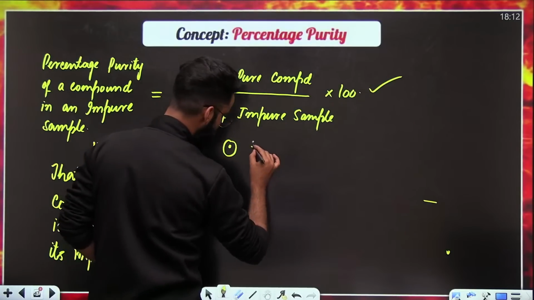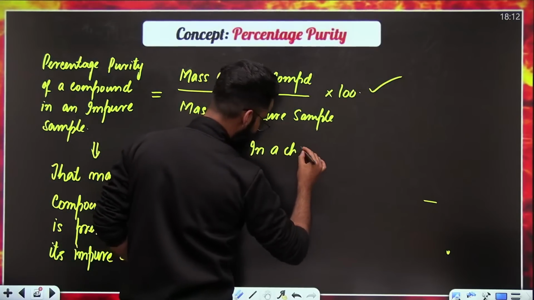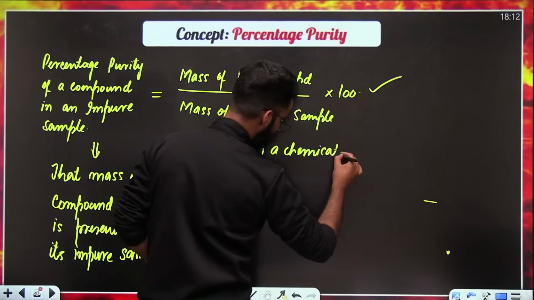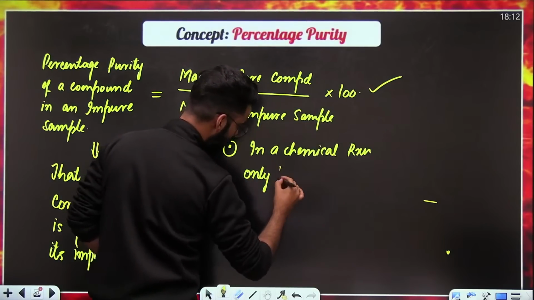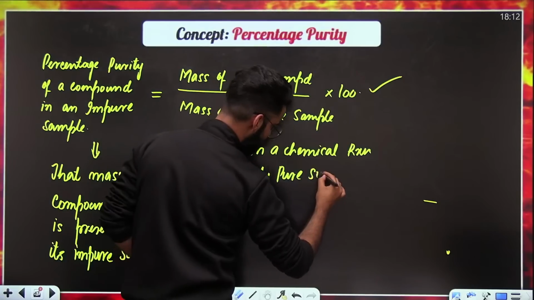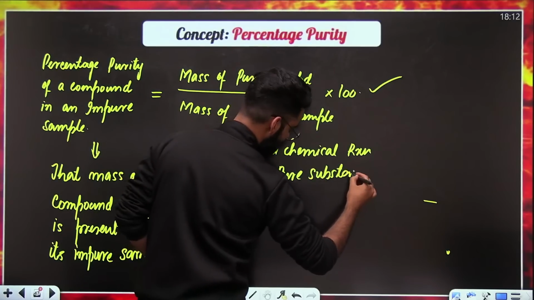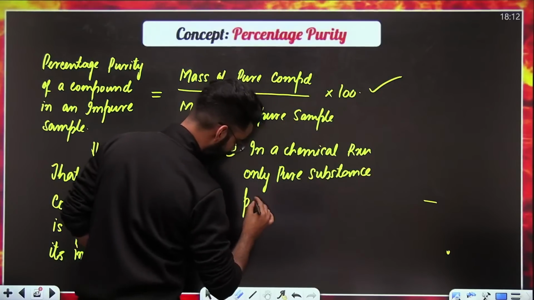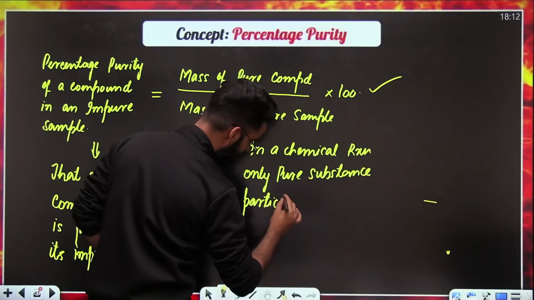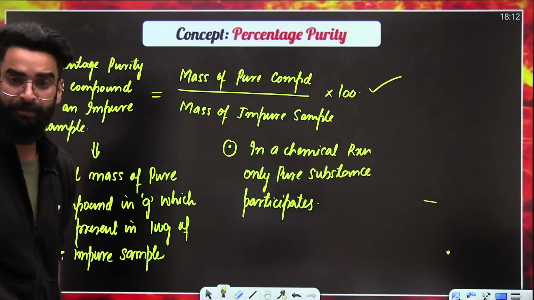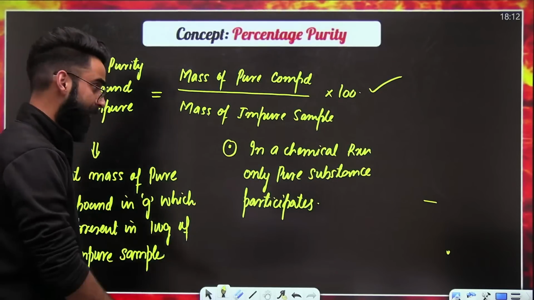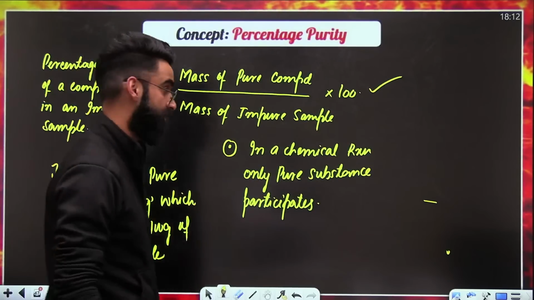Point number 1. In a chemical reaction, only pure substance participates. That means impurities do not participate in the reaction. Impurities do not participate in the chemical reaction.